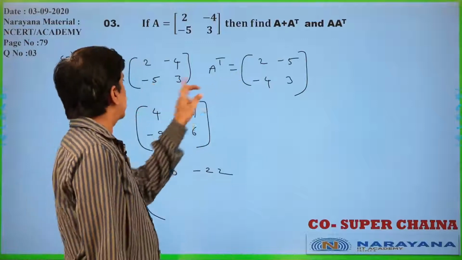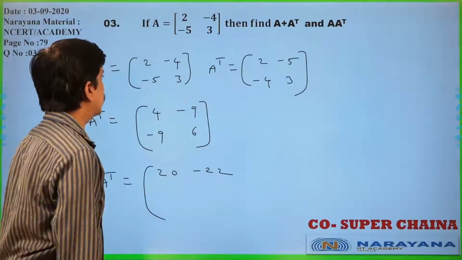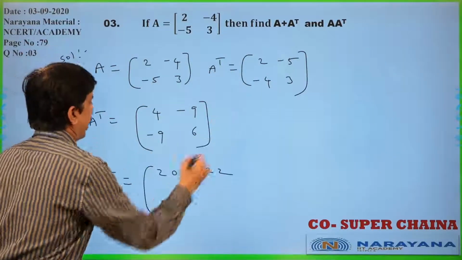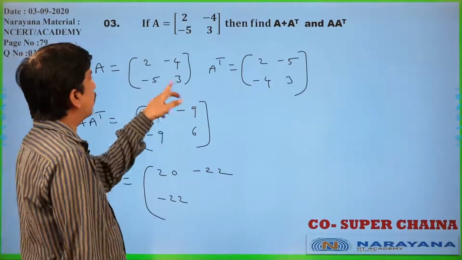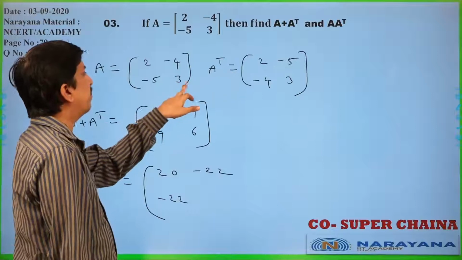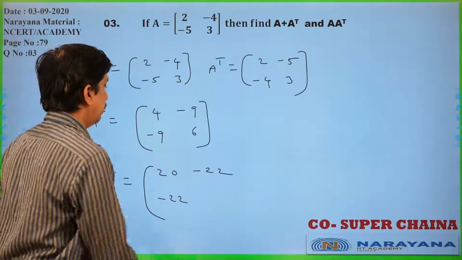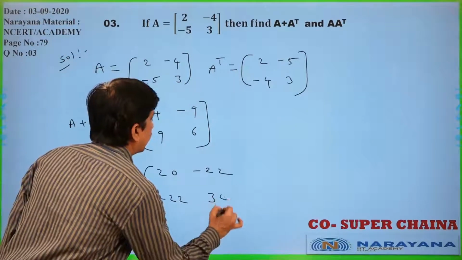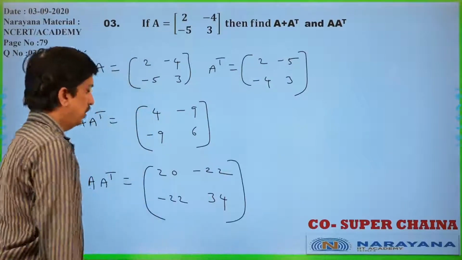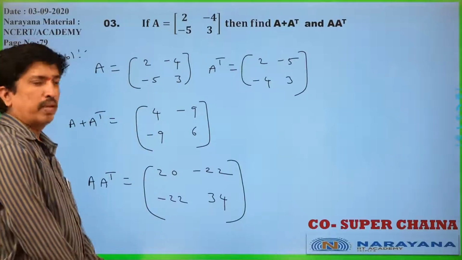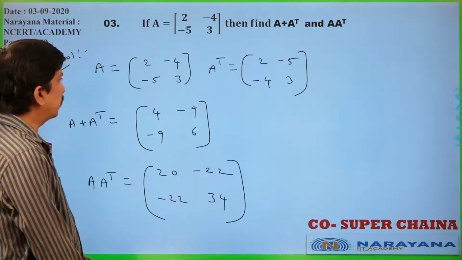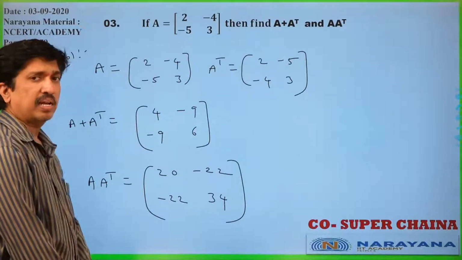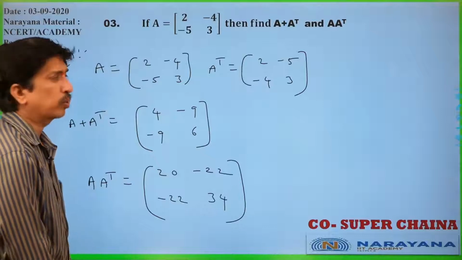Second row, first column: minus 10 minus 12, minus 22. Second row, second column: minus 5 into minus 5, 25 plus 9, that is 34. This is A into A transpose only. Now A plus A transpose and A into A transpose we get like this only. Is it clear? Let us move to the next question.